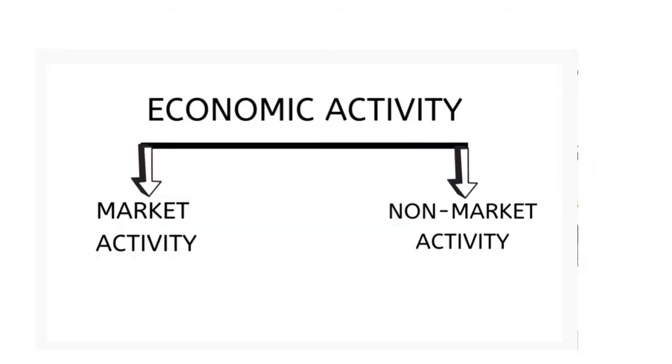Economic activities are divided into two types. One is market activity and the other is non-market activity. Now, what is market activity? When a product or a service is produced and sold in the market, it is called market activity. And when some product or service is produced only for the purpose of self-consumption, it is called non-market activity.